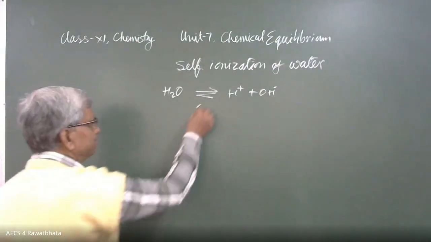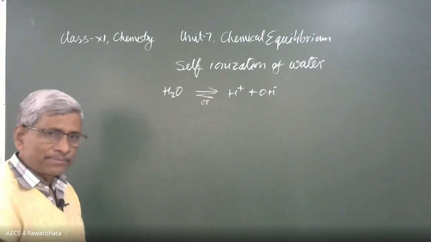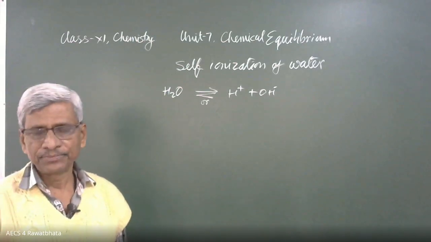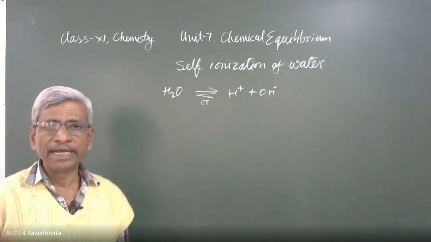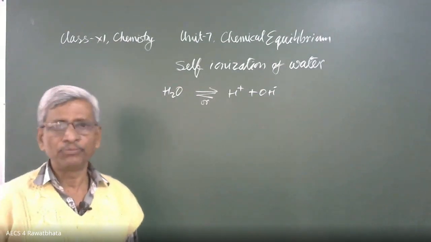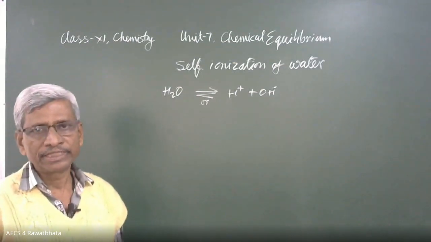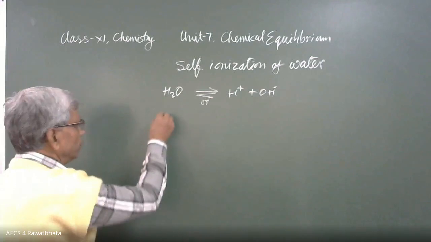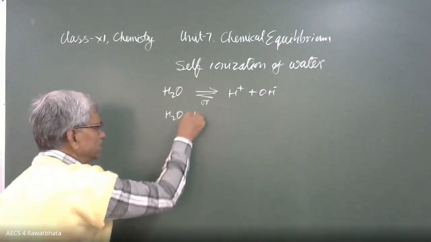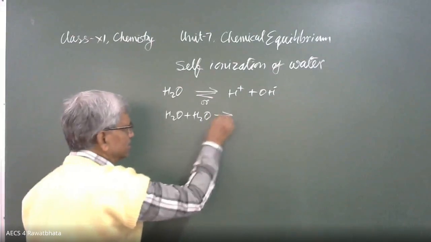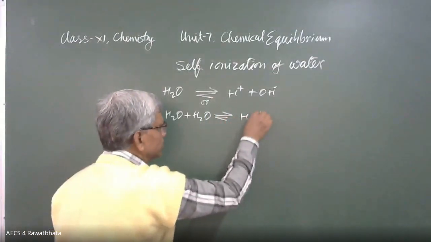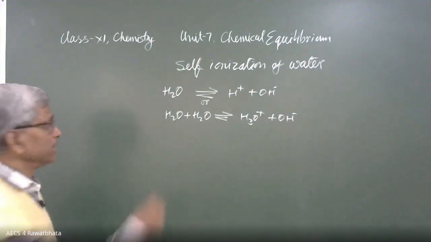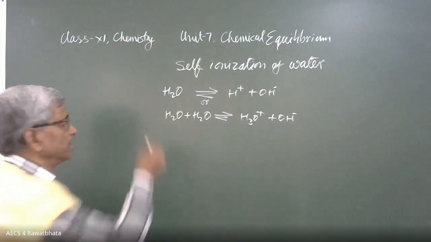It may be written this way because in water H+ won't exist as such. It joins with water molecules to form H3O+, sometimes H5O2+, with two water molecules, and so on. But in most cases, only one water molecule: H2O plus H2O gives H3O+ plus OH-. Okay, beta? We can consider any one of these two reactions. I am taking this reaction.